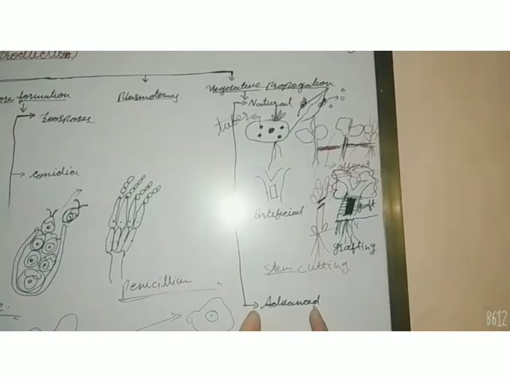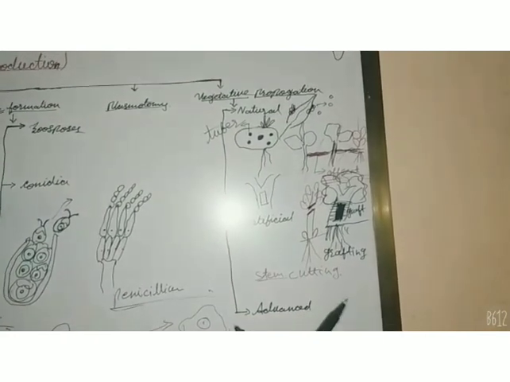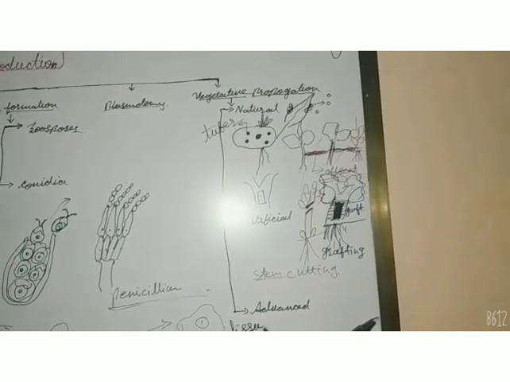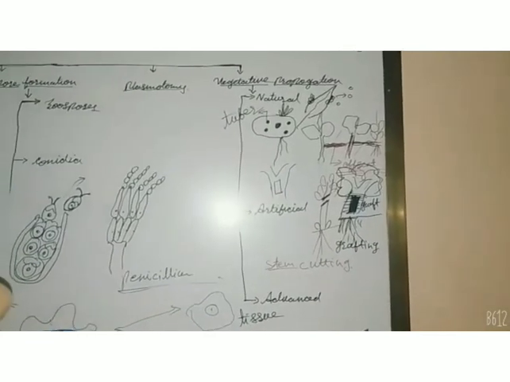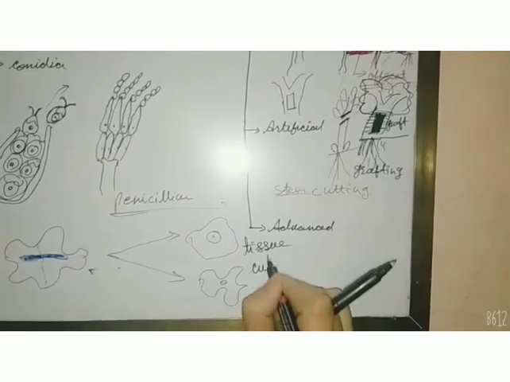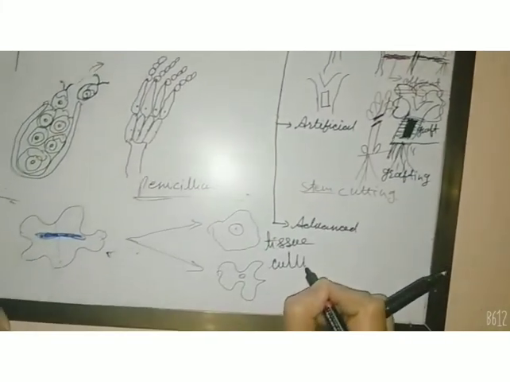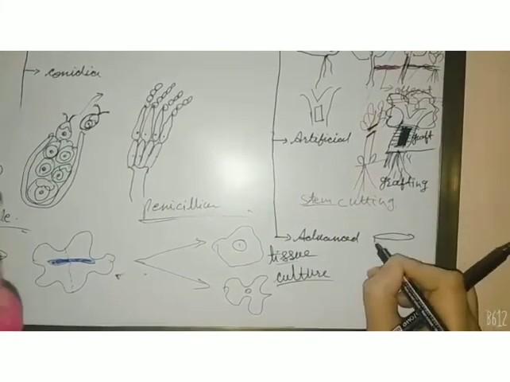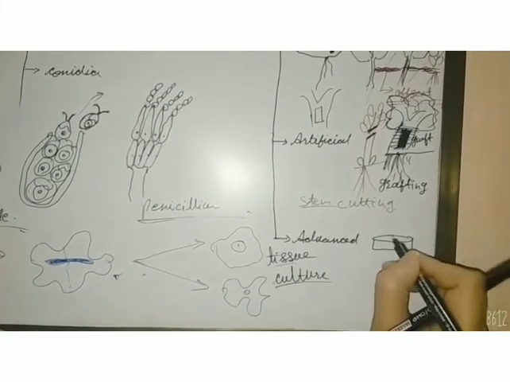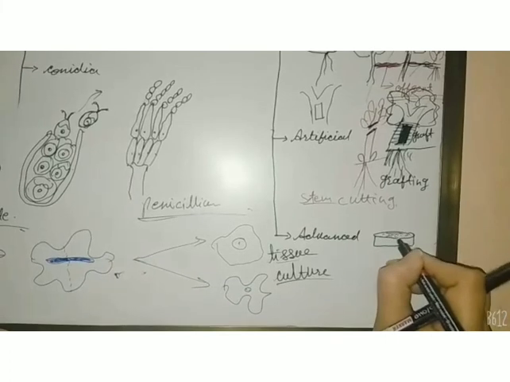An advanced form of vegetative propagation is called tissue culture. Means we develop a whole organism or plant from a single cell or tissue, where we have to develop this cell or tissue in a culture medium. It takes place only in the laboratory and under observation or under specific conditions.